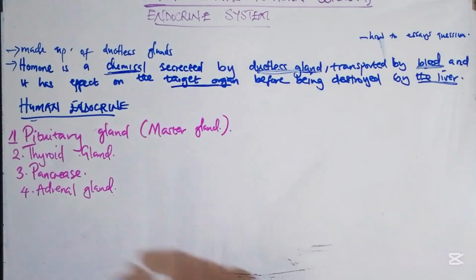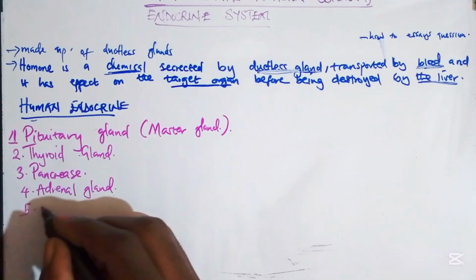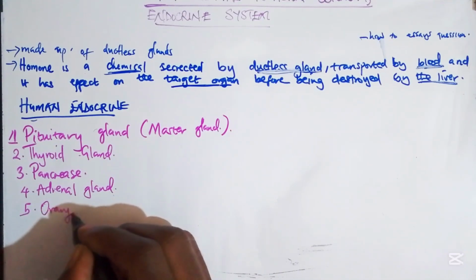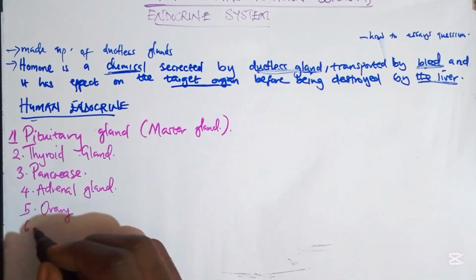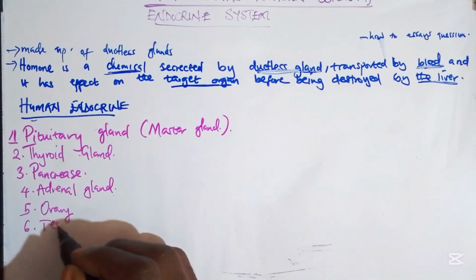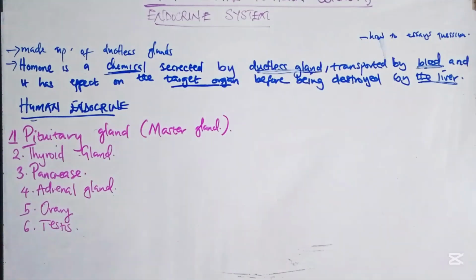Then the last two, we have the ovary and the testes. These two produce hormones that we are going to discuss in the reproduction part.